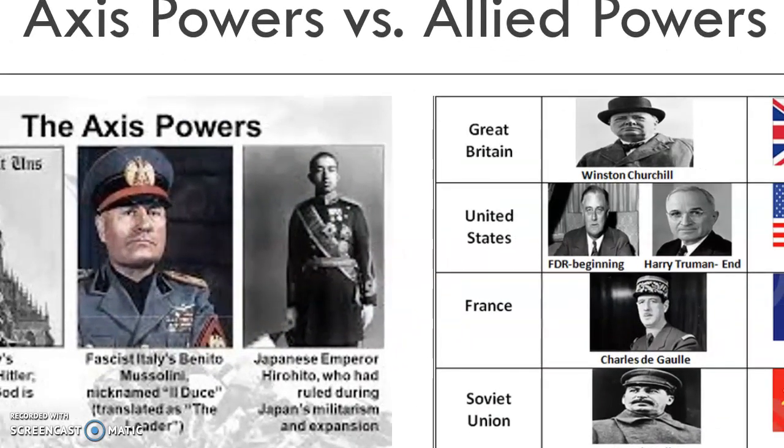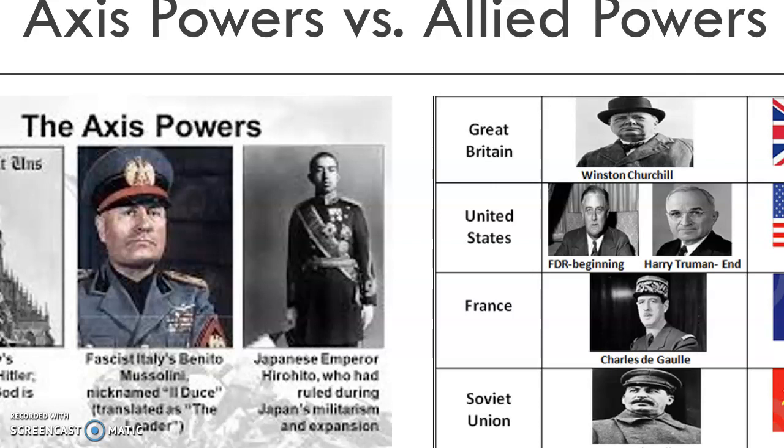Now, who was on what team? So on the Axis powers, you have the leader, Adolf Hitler, who was the leader of the Nazi Party for Germany, Benito Mussolini, who was the leader of Italy, Emperor Hirohito, who was the leader of Japan. Now, I want you all to make note that France was on our side, but you don't have to pay attention to their leader at this age, not at this level.